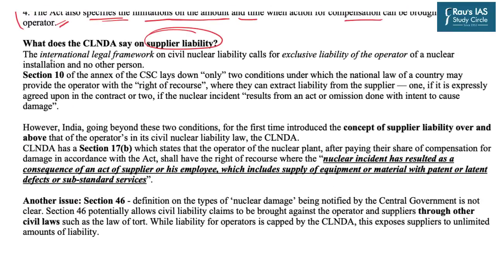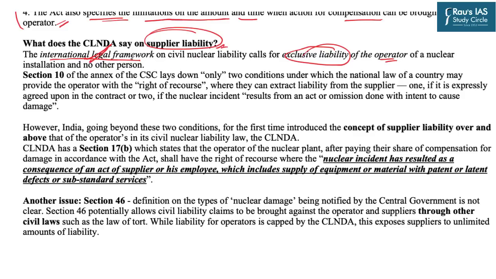As we have discussed, the international legal framework puts the liability for nuclear damage only on the operator, which is the exclusive liability on the operator, which means that the international legal framework does not put the liability on the supplier of the equipment. However, there are two conditions for it.